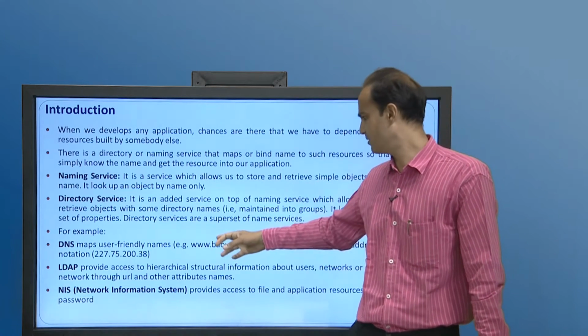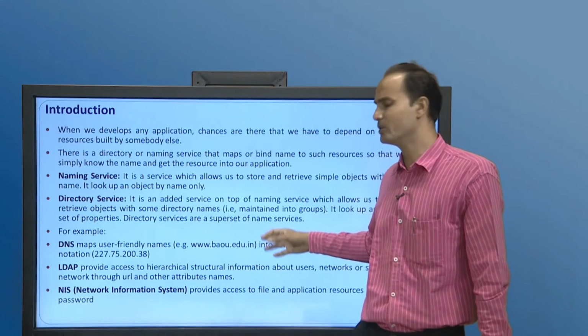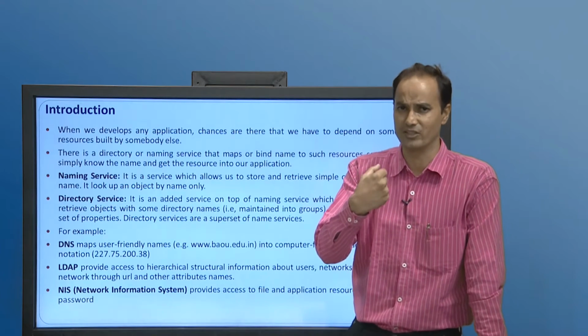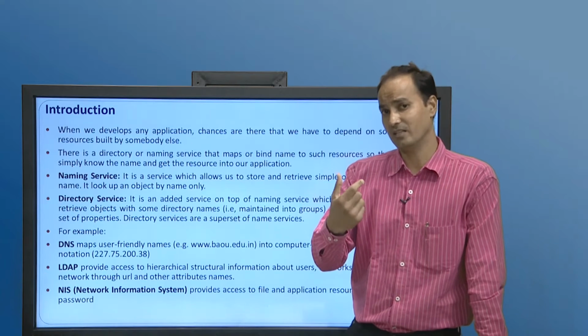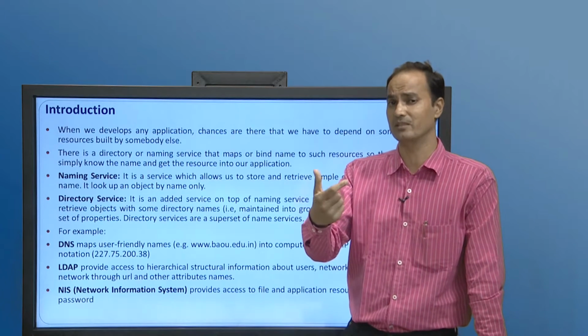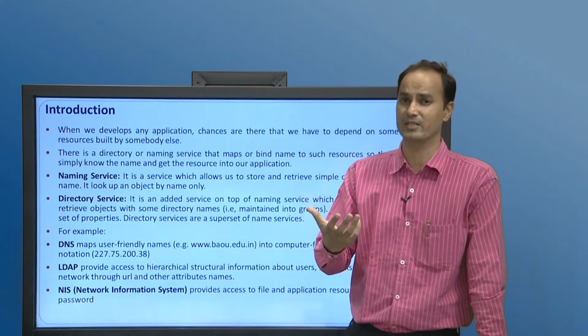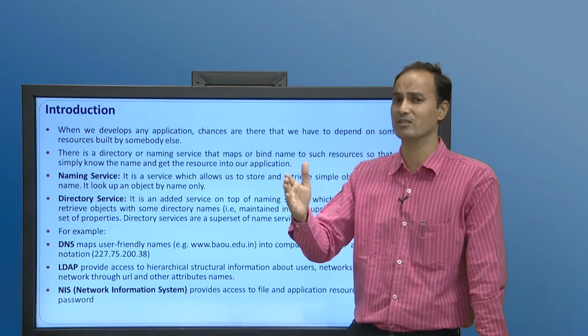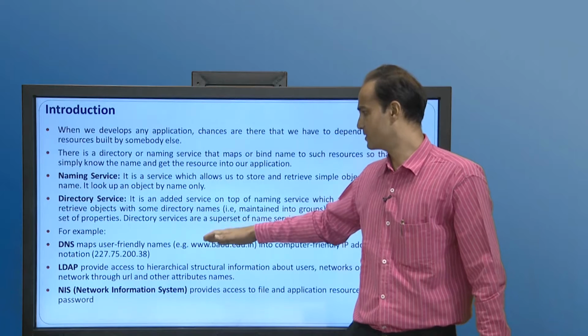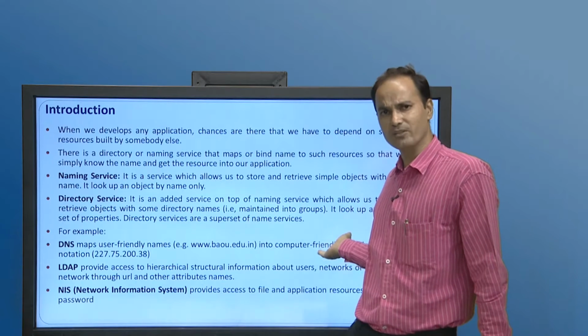Let us have www.baou.edu.in. This is Baba Saheb Ambedkar Open University's address. As we are reading it, it is very easy for users to remember, but it is very difficult to remember an IP address, because an IP address consists of numerical figures. So, DNS maps the user friendly names to the computer friendly IP addresses.